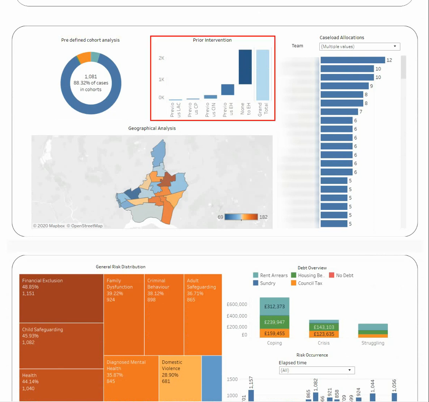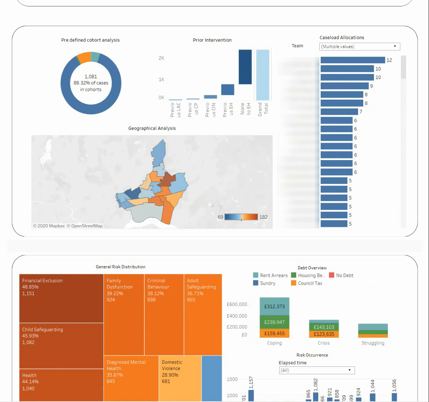Looking across our cases, it looks like by far the most cases are coming straight into early help from universal services, and only some are stepping down from SIN and CP. We have a meeting next week to look at this, and I'll use the dashboard to drill into the cases that should be stepped down and encourage the workers to do so.